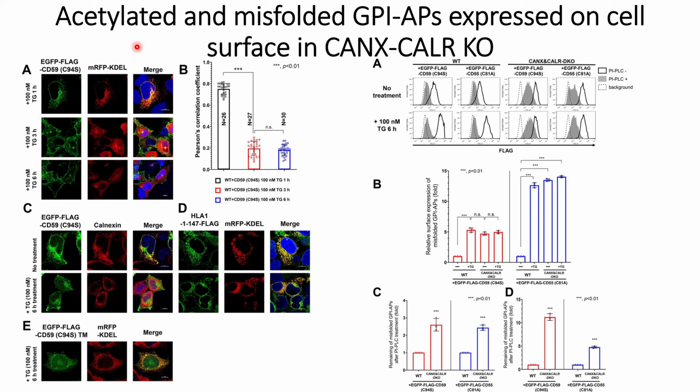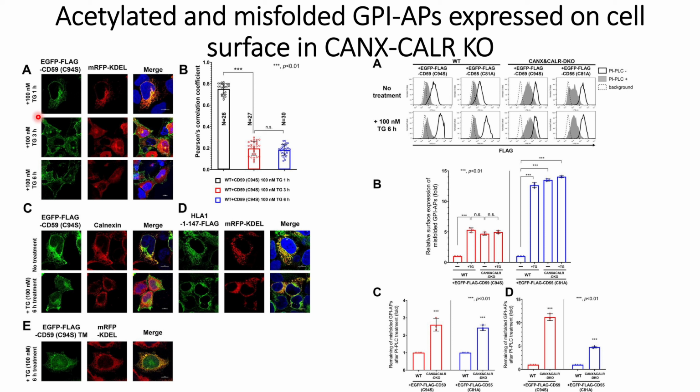In the results presented on the left-hand side, they used wild type cells. In order to introduce artificial ER stress, they used thapsigargin. Along with this, they transfected the cells with the CD59 EGFP flag reporter, where the CD59 is mutated at C94 to S. Simultaneously, they also transfected an mRFP KDEL sequence to mark the position of the endoplasmic reticulum.